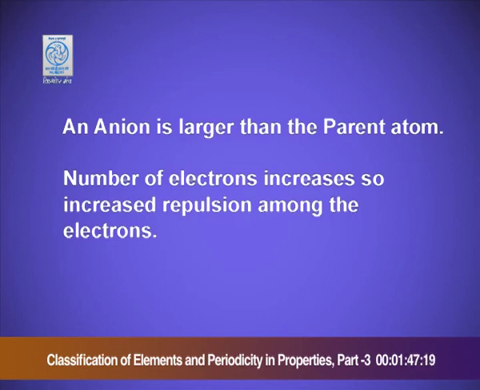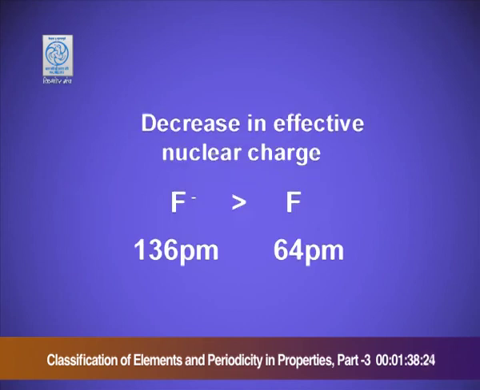It is due to the fact that the number of electrons increases, so there is increased repulsion among the electrons. Decrease in the effective nuclear charge is the second reason. Fluoride ion, its ionic radius is 136 picometers, whereas fluorine atomic radius is 64 picometers. Just now we have studied atomic radii and ionic radii. All those measurements which we have are through X-ray or spectroscopic methods. These are just estimates and not precise atomic or ionic radii.